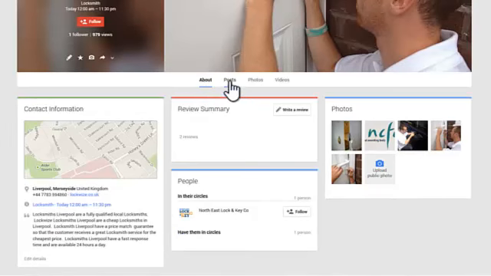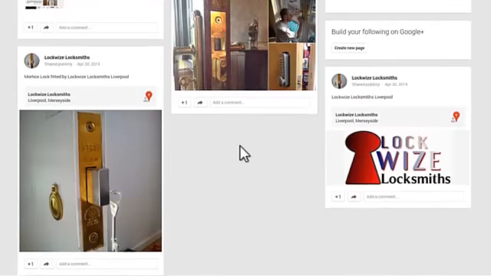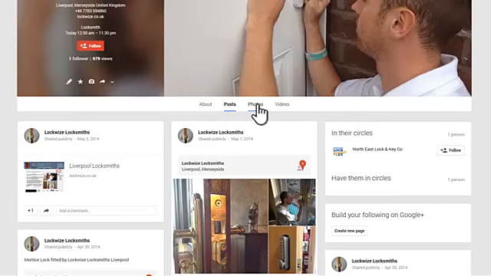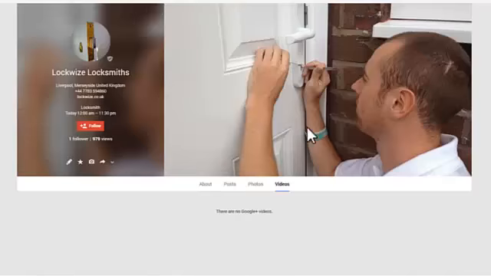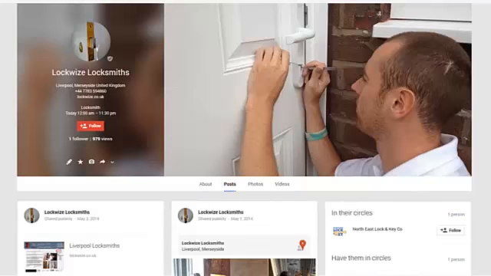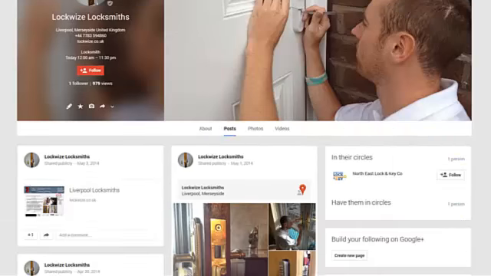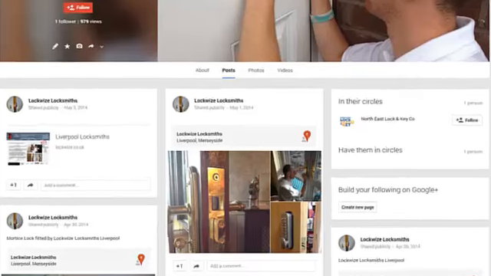And if we look in here, we can see we have posts, so they actually have content in there. Again, we can see the photos in full now, and we'll check the videos. In fact, there's no videos in here, so there's an opportunity to put videos in here. But this is the kind of stuff that should be set up for the proper SEO for the local business.